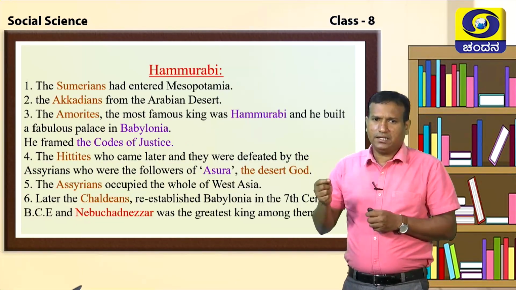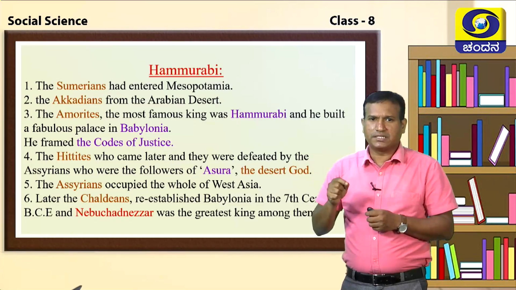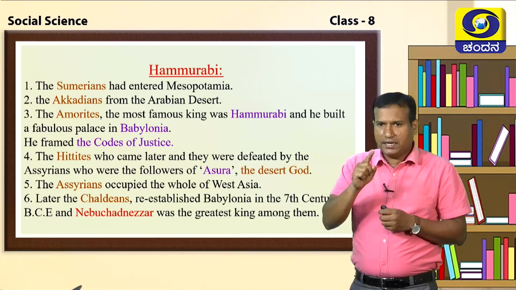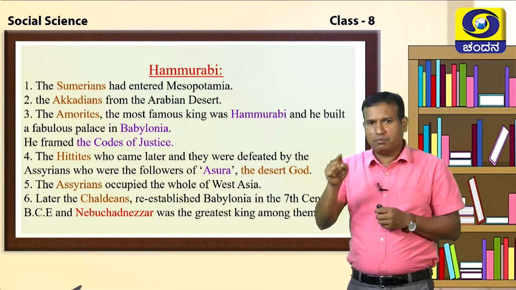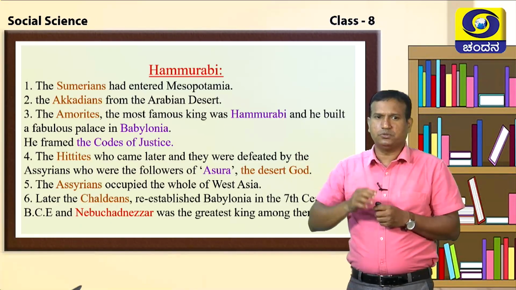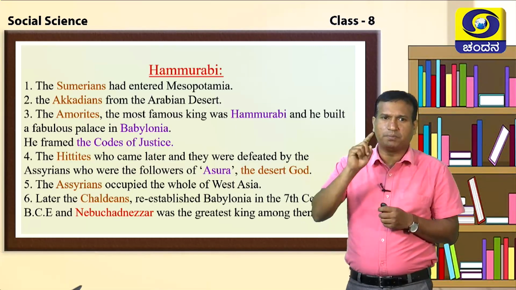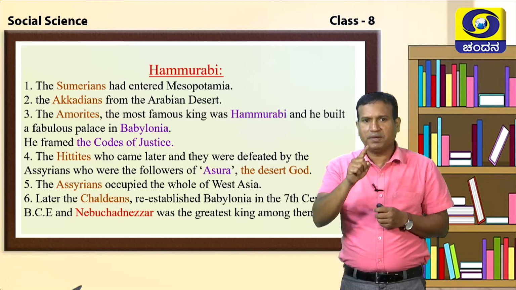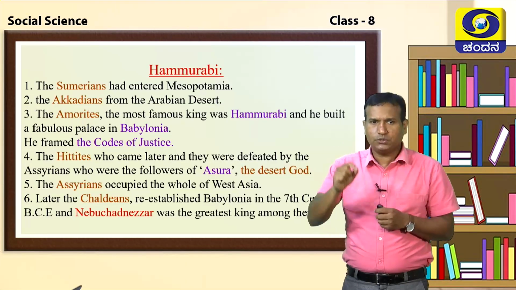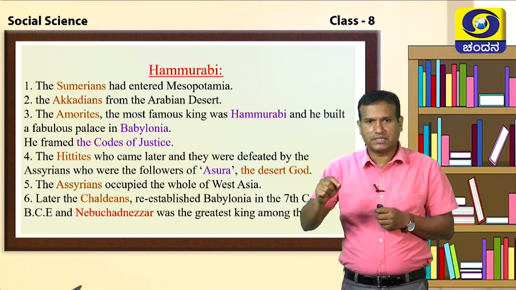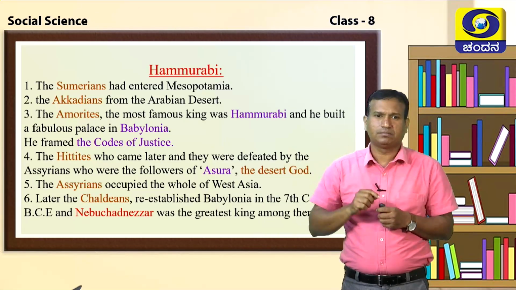Another important ruler we are going to discuss here is Hammurabi. Before we discuss Hammurabi, let me introduce how these Amorites started to rule. Before the Amorites, the rulers who ruled Mesopotamia, I told you, were the Sumerians. The Sumerians were tribal people who settled down in Mesopotamia on the rivers Euphrates and Tigris.